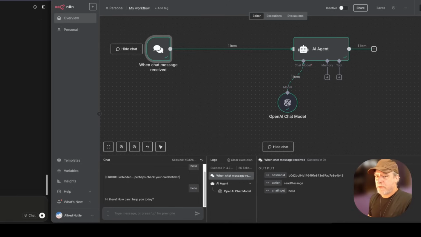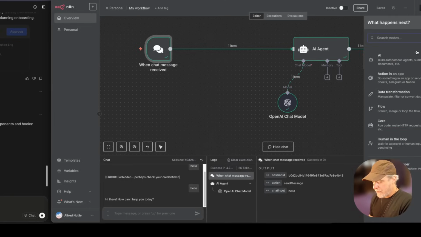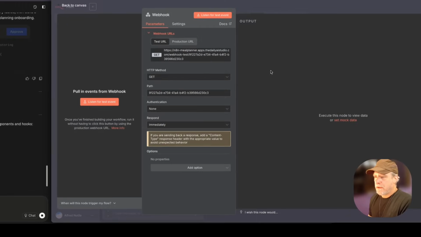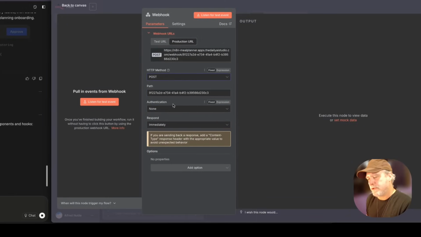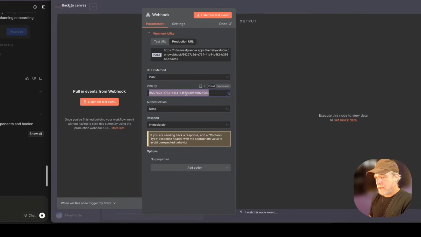Going back to here, while it's building and thinking, is this. So now I'm going to make a webhook, and that webhook is going to get information every time a new row to the chat history table is written. Okay, so this will be the chat history.